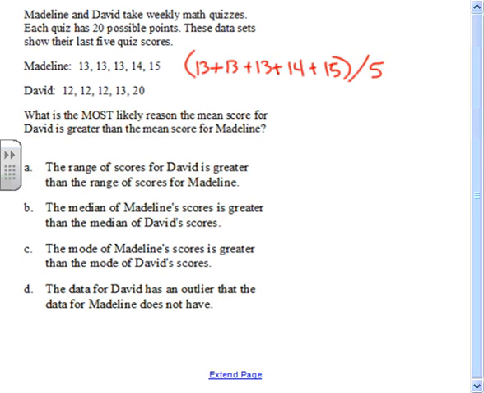and divide by 5 to figure out the mean. For Madeline, it's 13 plus 13 plus 13 plus 14 plus 15 divided by 5, which is 13.6.